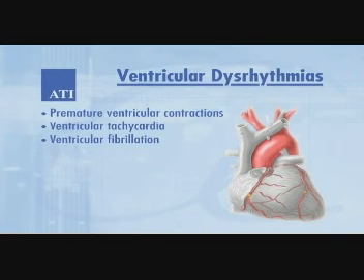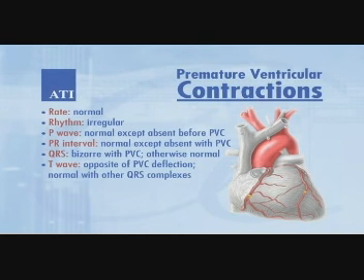Ventricular dysrhythmias include premature ventricular contractions, ventricular tachycardia, and ventricular fibrillation. Premature ventricular contractions, PVCs. Rate normal. Rhythm irregular. P wave normal except absent before PVC. PR interval normal except absent with PVC. QRS bizarre with PVC, otherwise normal. T wave opposite of PVC deflection, normal with other QRS complexes.